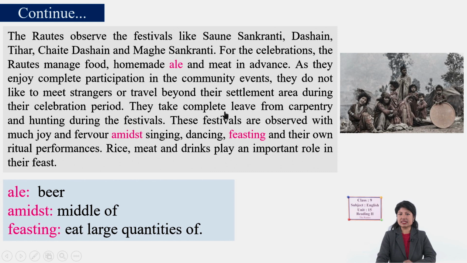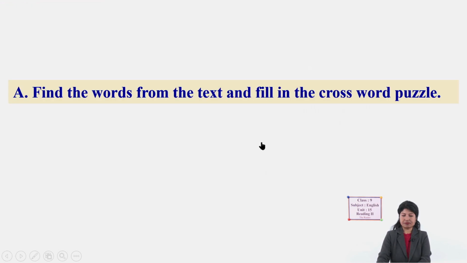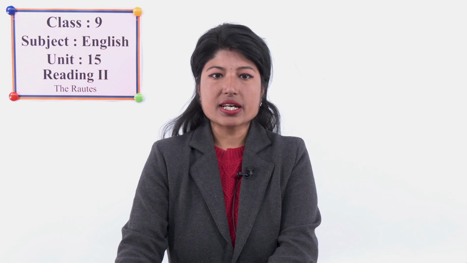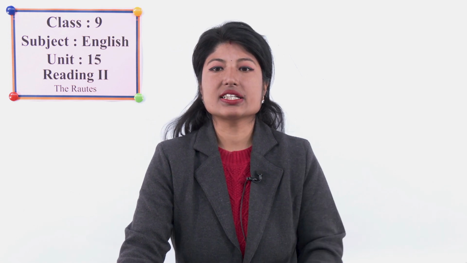So they celebrate in this way. Their festivals are these that we talked about in the first and second lines, and they celebrate in this way. Okay, so we have done with this reading text of Rautes. I hope you have understood the text well. Now we will move to exercises.